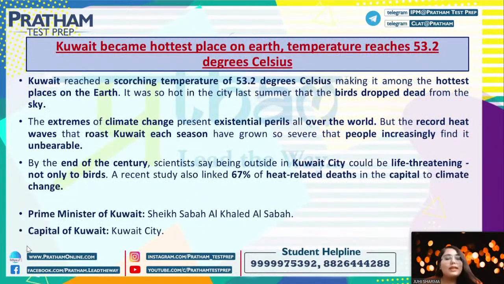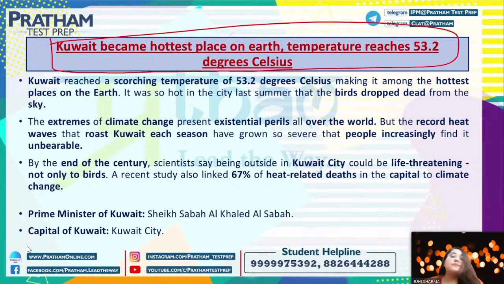Now, moving further to the next news, we have Kuwait became the hottest place on earth. Temperature reaches 53.2 degrees Celsius. This is the news from the 21st to 24th of March, in which Kuwait has reached a scorching temperature of 53.2 degrees Celsius. Now, they will not ask you the temperature in the entrances, but what they'll ask is which place has become the hottest place on earth. On earth, the hottest place is Kuwait because the temperature has reached 53.2 degrees Celsius.